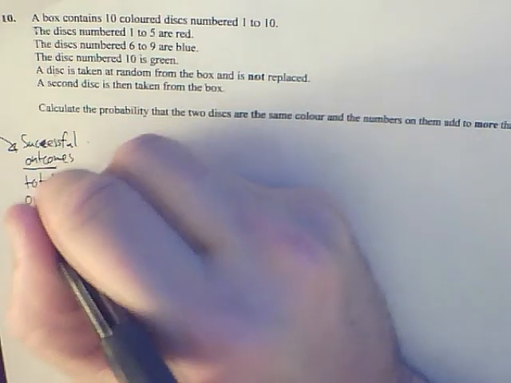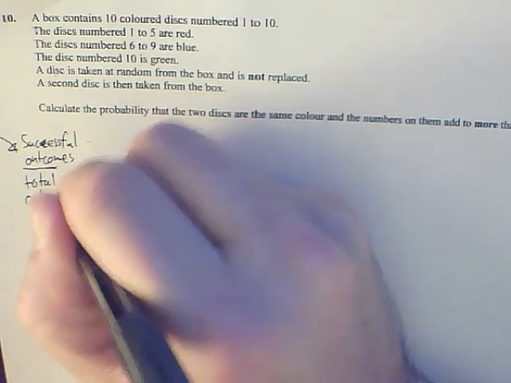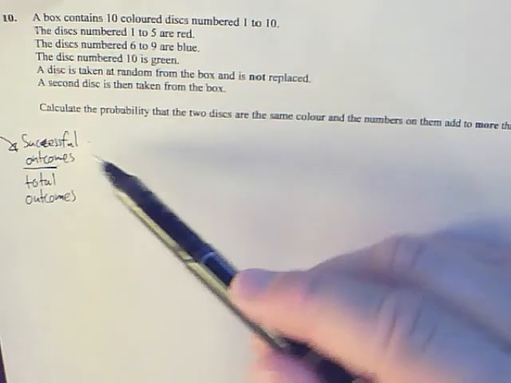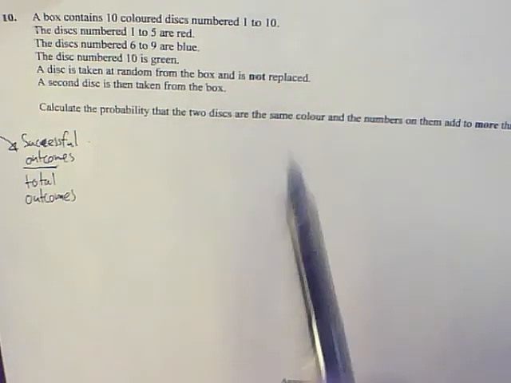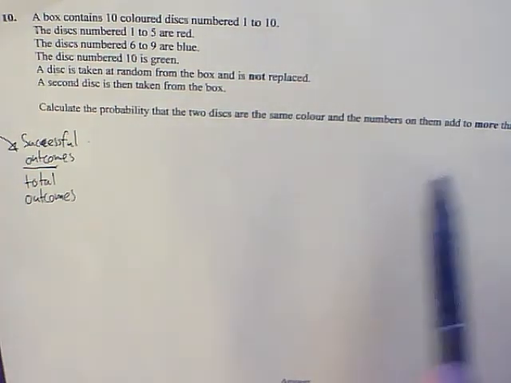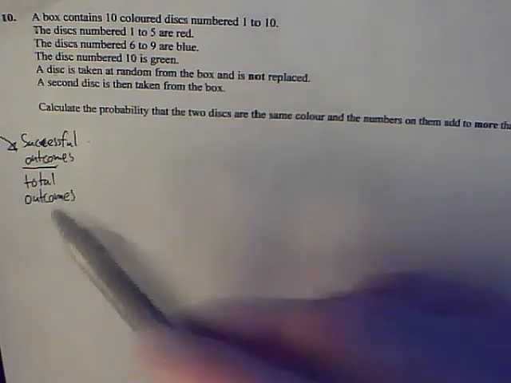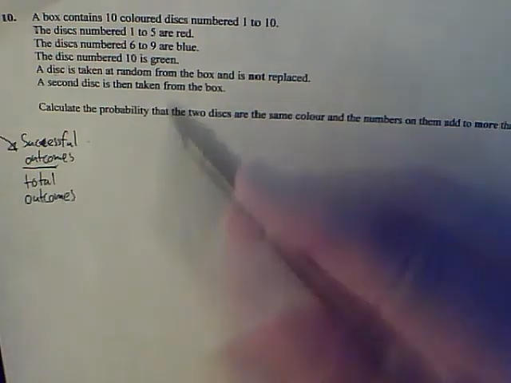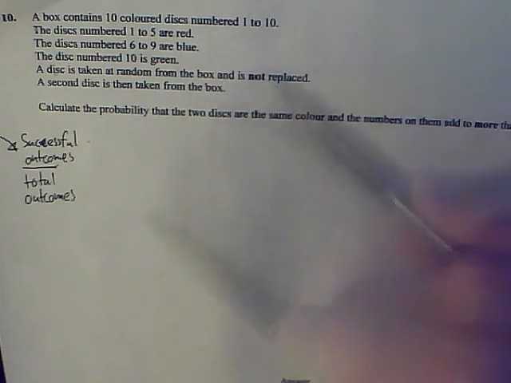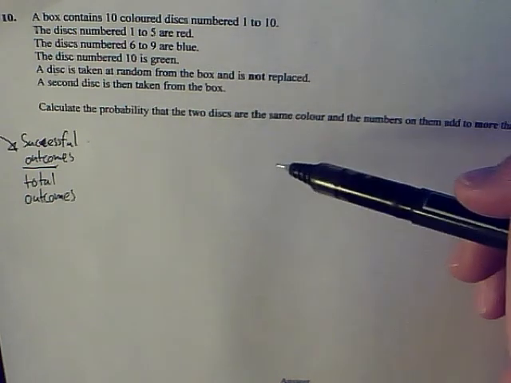That's what probability is. So in this case, successful outcomes is the same colour and adds to more than 8 out of total outcomes. I want to find the total outcomes to start with, so I need to think about how many possible ways these could be drawn out from the box, right?